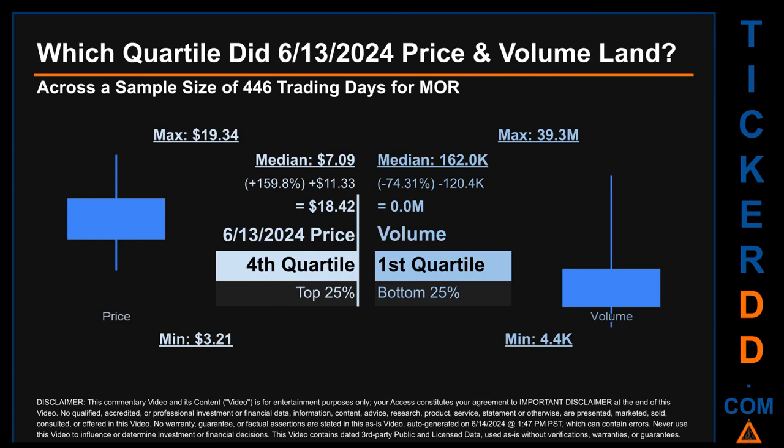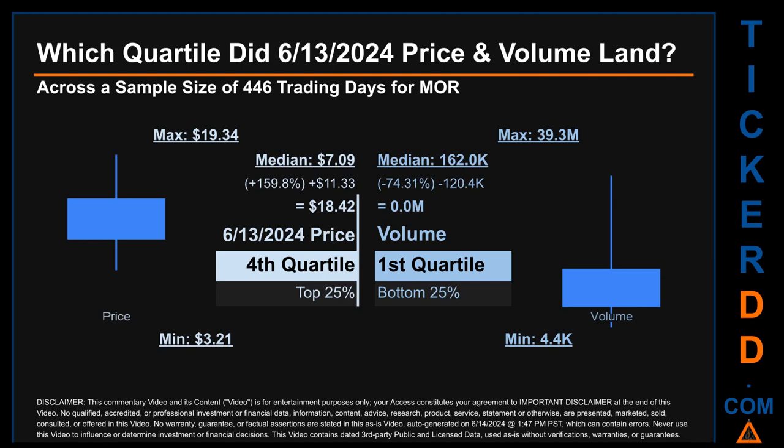Which quartile did June 13, 2024 price and volume land? Across a sample size of 446 trading days, the maximum end-of-day price for MOR was $19.34 while the minimum was $3.21. Within that price range, June 13, 2024 price, of $18.42, landed within the fourth quartile, meaning that it was within the top 25% of all sampled end-of-day prices.